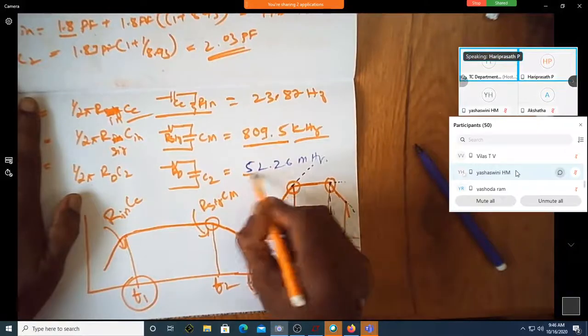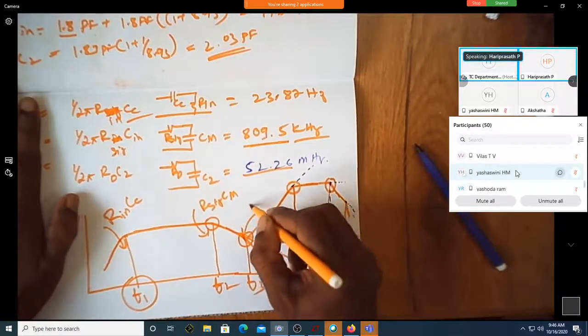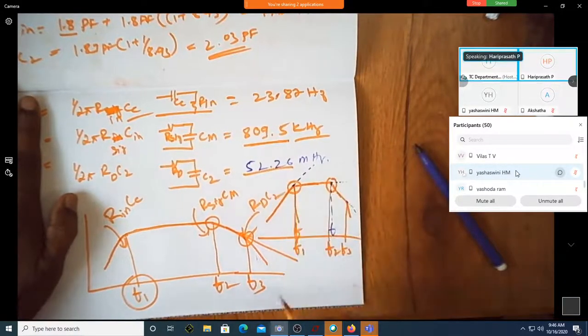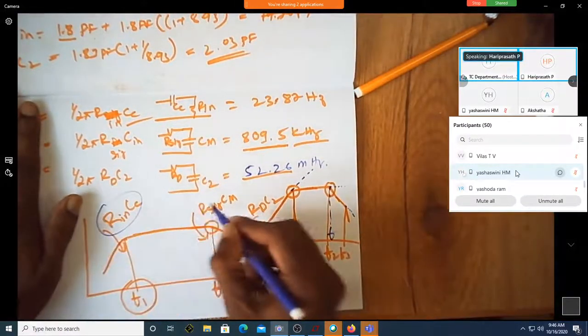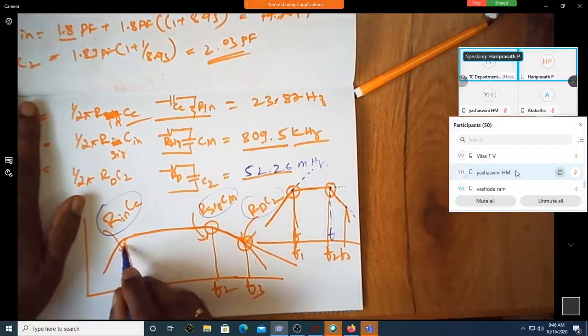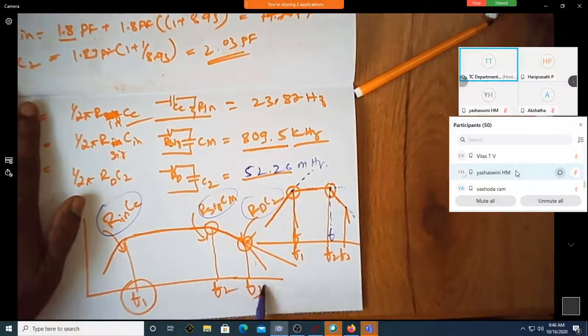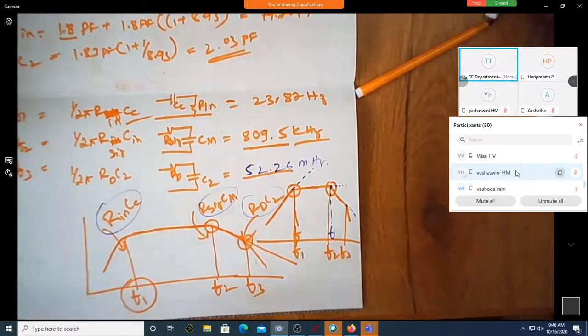Now there is one more change happening. This is due to what? RD and C2. Is that fine? Yes, sir. So these are the changes that are happening at different frequencies, F1, F2, F3, and so on. Correct?